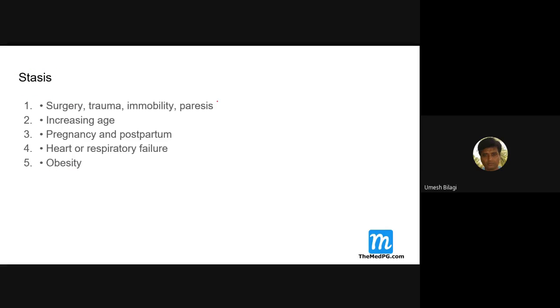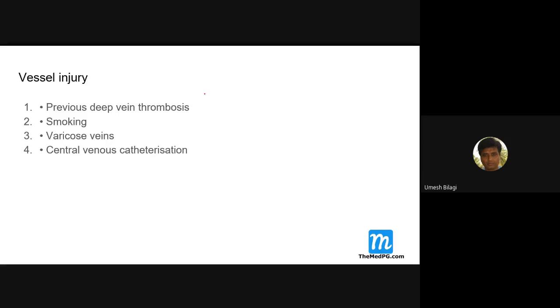So these are the causes of stasis. This is the first part of the Virchow's triad. Then vessel injury, where all can you get vessel injury. Previous deep vein thrombosis. See, these are the veins. Inside the veins, there are valves here. So blood which comes from the periphery towards the heart should not fall back. These valves will be there. That's how the veins are protected. A patient who develops a deep vein thrombosis once, these venous vessels get partially damaged.